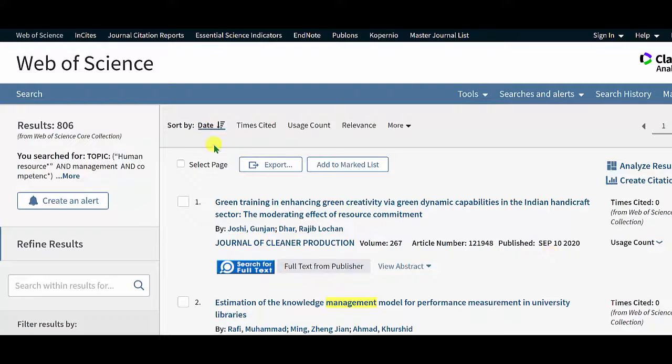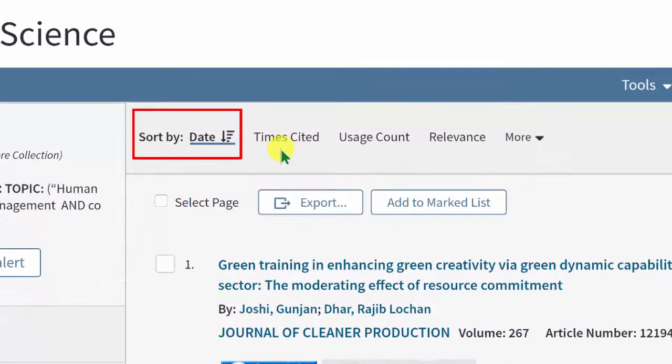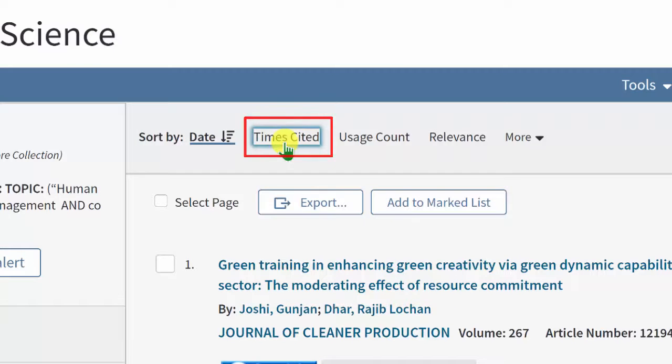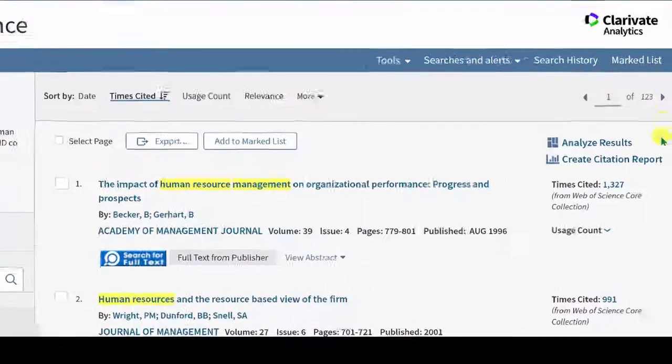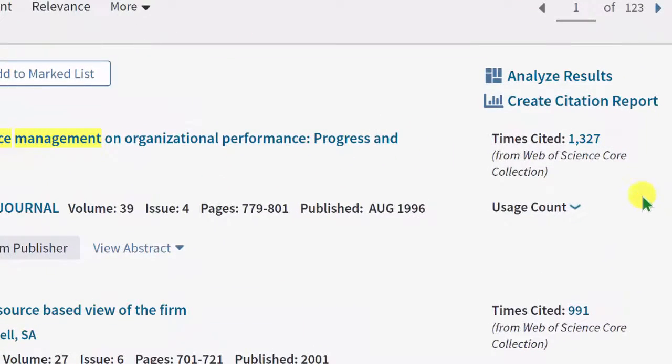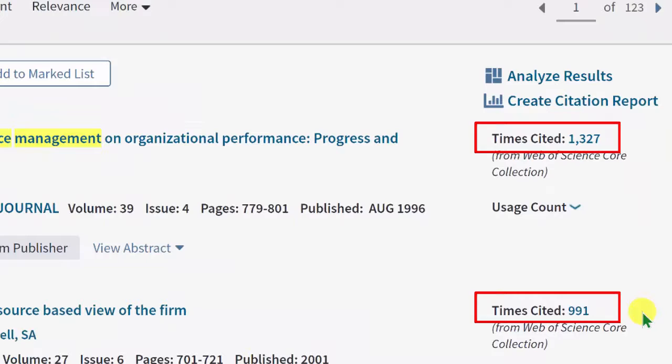The truly unique thing for SSCI is that it is a citation index. It tracks who cites who in their reference list. You can see the default sort is publication date, but you can change that to times cited, which is unique to this database. If you click that, you can see that some articles are very highly cited by others.